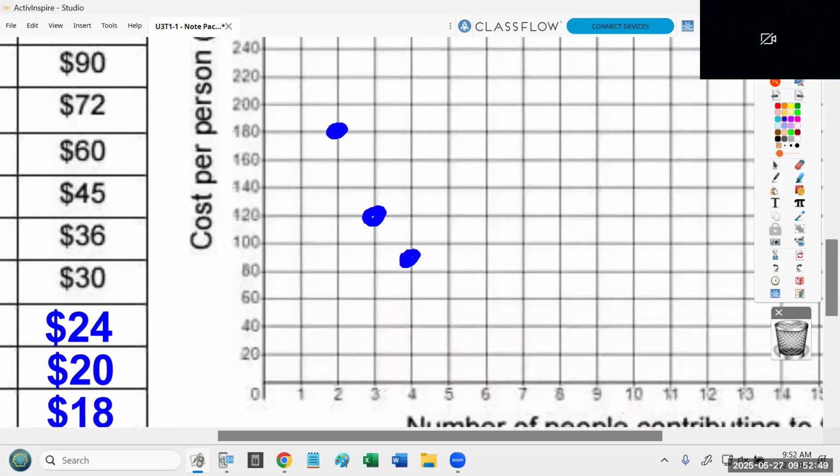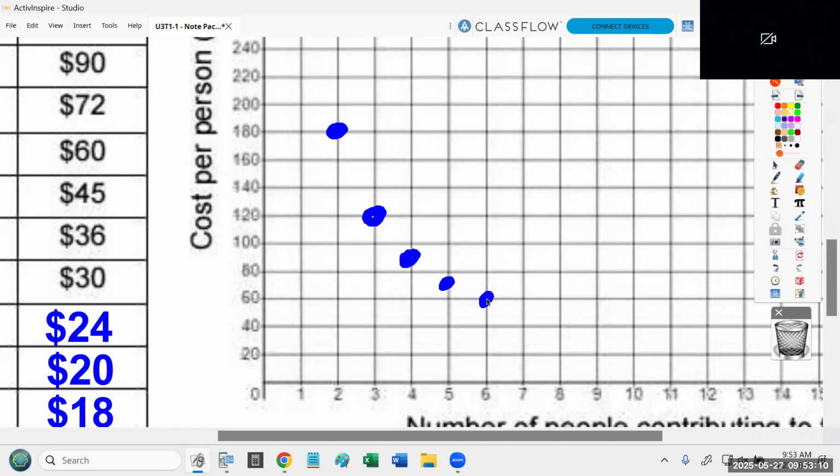Okay, so I've already gotten the 90. Now, if it's 5 people, and this is one where you just really have to do the best you can. 72 is kind of an awkward location to try to graph. But 5 people would be $72. It's kind of like not perfectly between 60 and 80, but it's really close. Now, 6 people is $60.